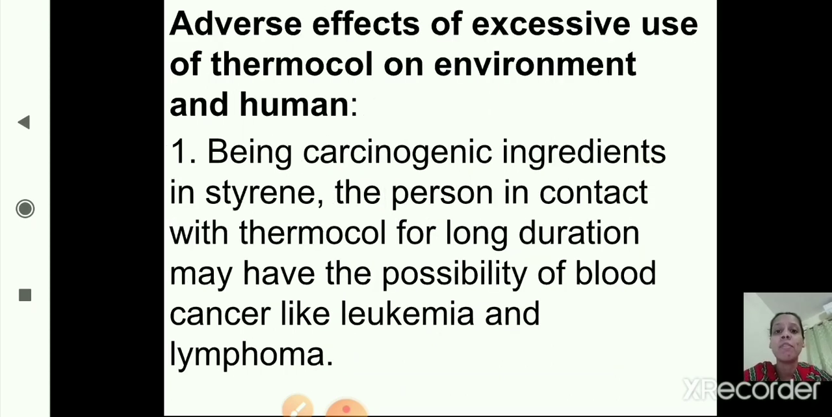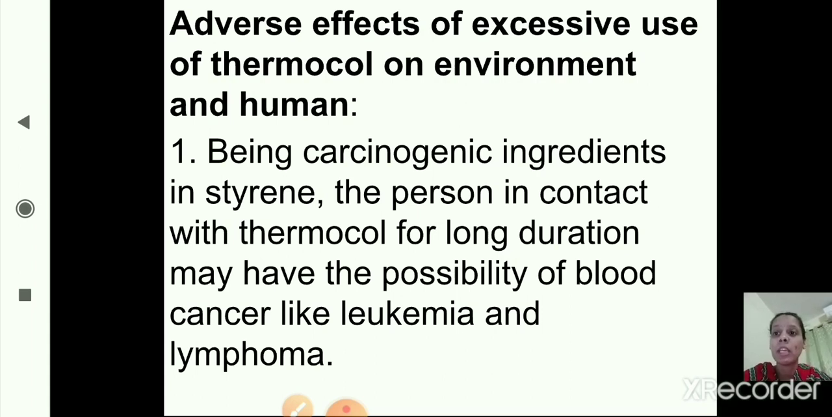Now we will see the adverse effects of excessive use of thermocol on the environment and human beings. If it is used excessively, there is an adverse effect on the environment and on human beings also. As we studied in plastic, it causes pollution. It is harmful for the environment as it is non-degradable.